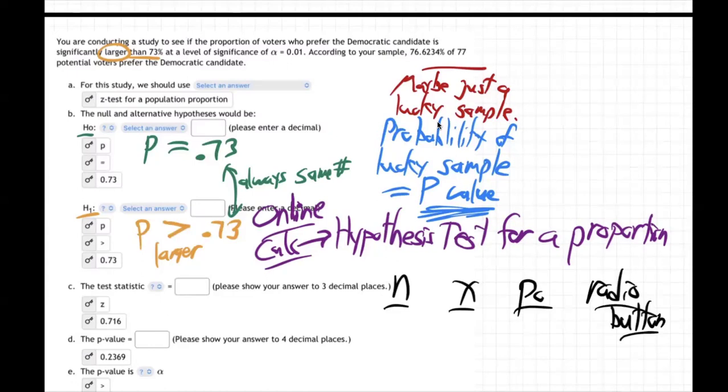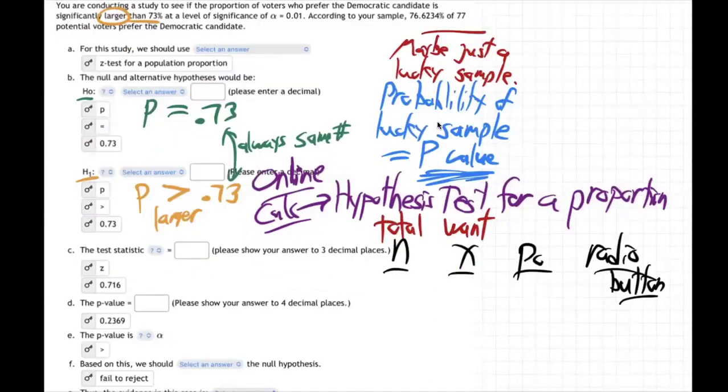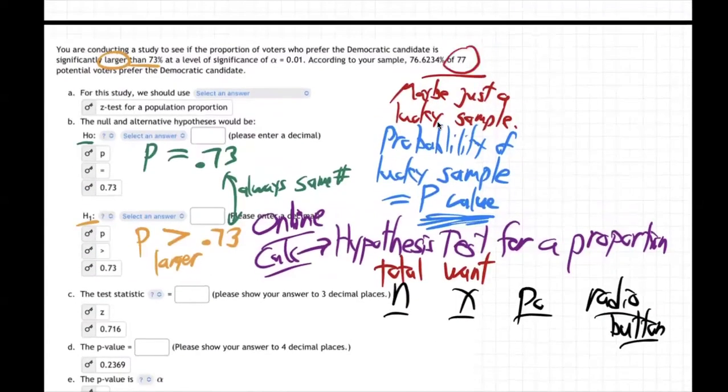Okay, and how are we going to choose it? Well, what is N first off? You know what N is. We've had N lots of times. It's always the total number of people in our study. What is X? It's the number we want or that did what we're thinking. So let's start with that. What is N? What's the total number? Well, 77. There were 77 people in our study.